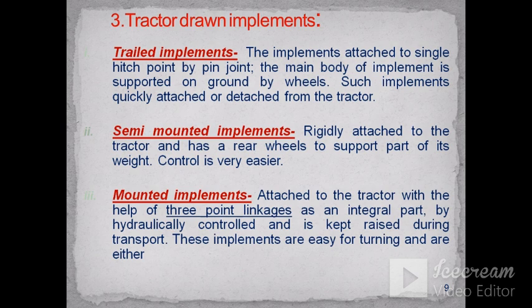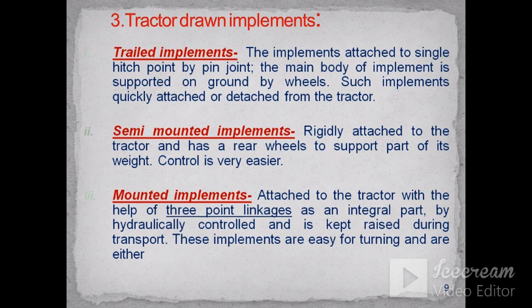Trailed implements are attached to a single hitch point by a pin joint. The main body of the implement is supported on the ground by wheels. Such implements can be quickly attached to or detached from the tractor, like harrows. A harrow is a trailed type implement. A harrow may also be a semi-mounted type of implement, rigidly attached to the tractor with rear wheels to support part of its weight, and control is much easier.